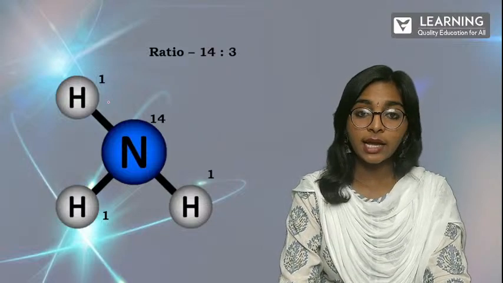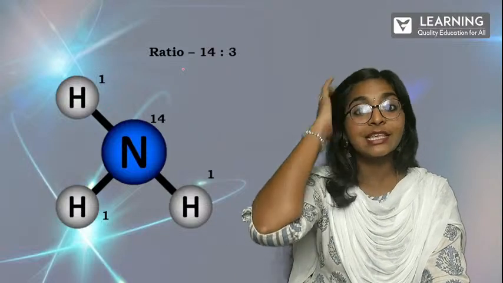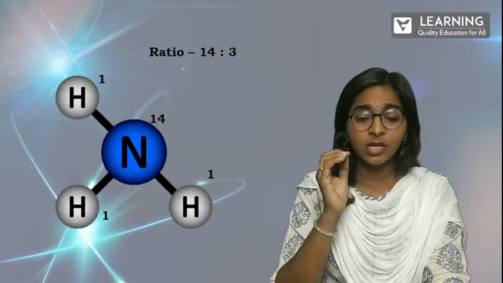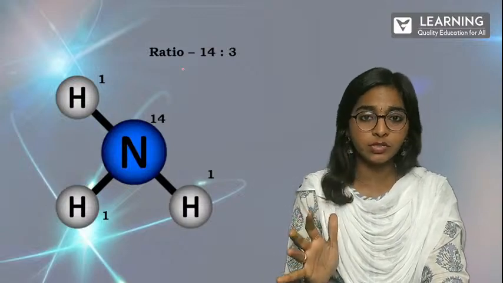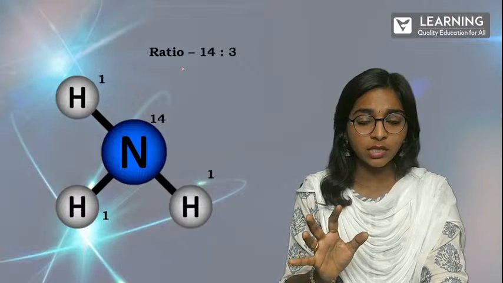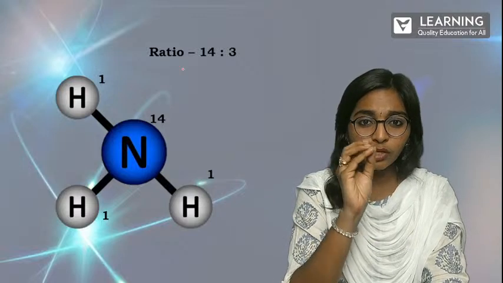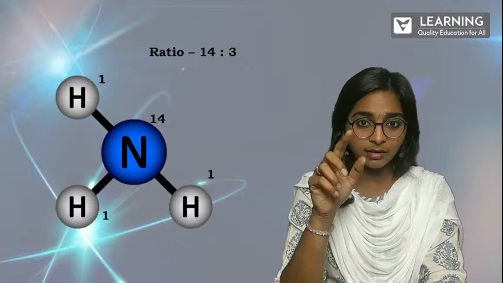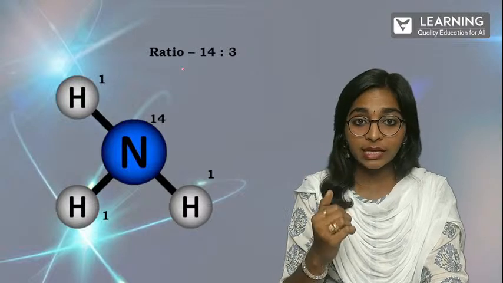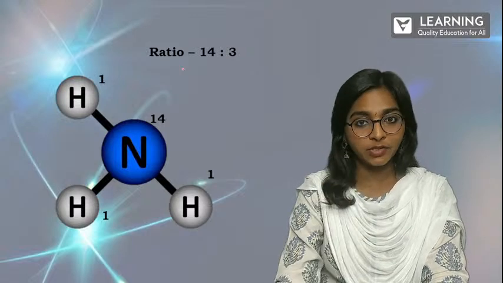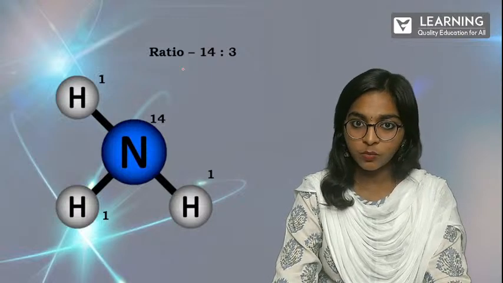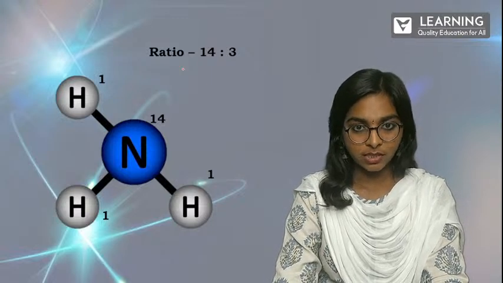So if the entire weight of ammonia is 17 grams, let's say, and you are allowing it to decompose, then when it is decomposing, you will obviously get 14 parts of the ammonia as nitrogen, and the remaining 3 will be hydrogen. Now is it clear? Both the laws, right?